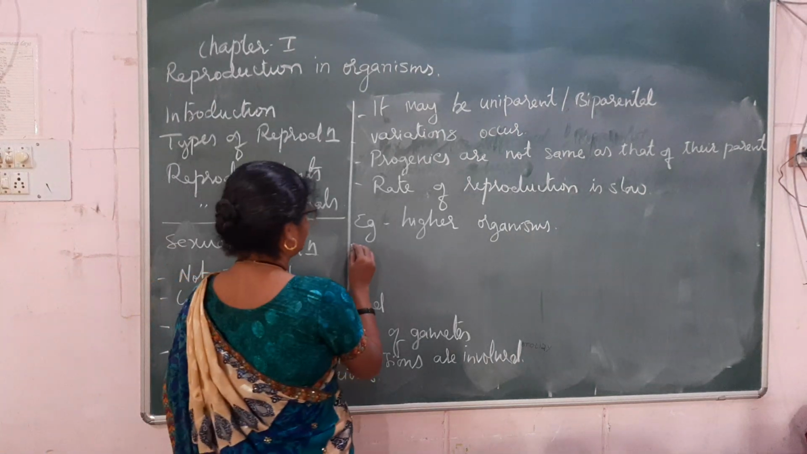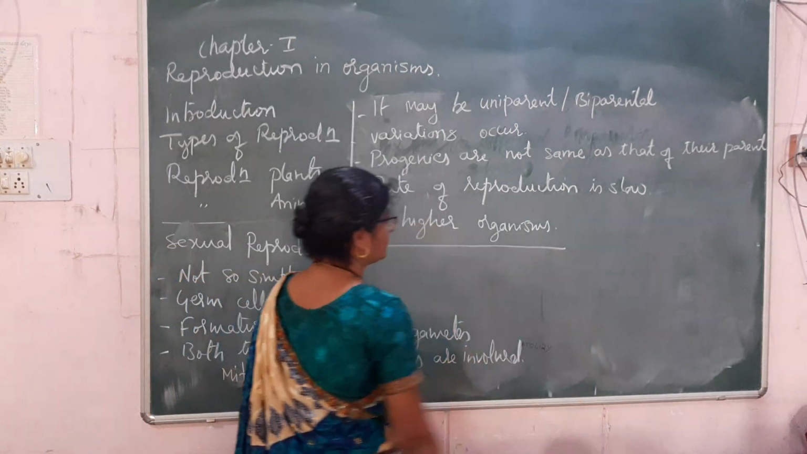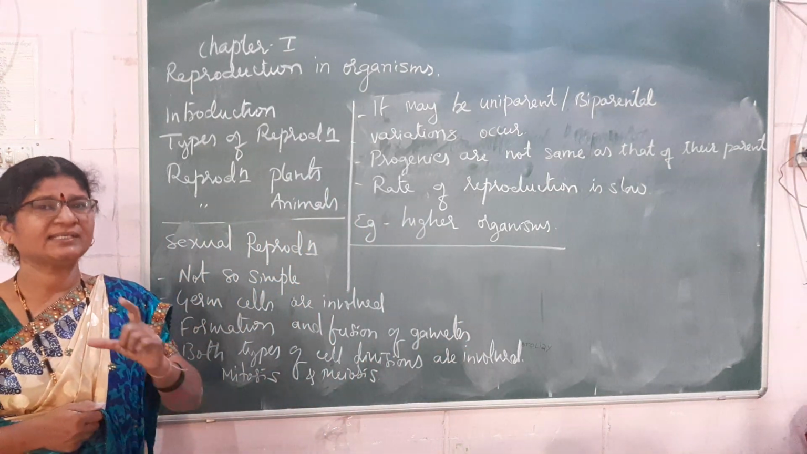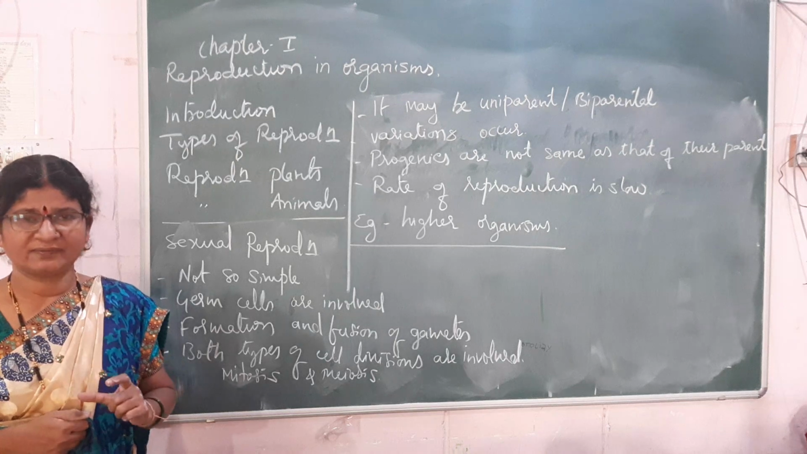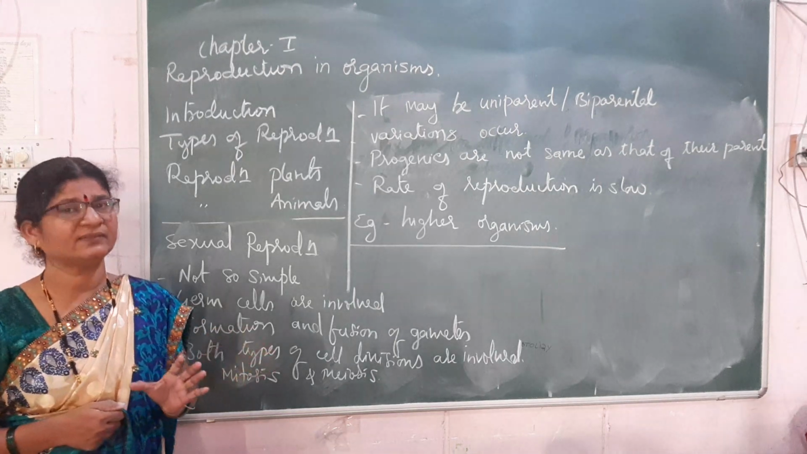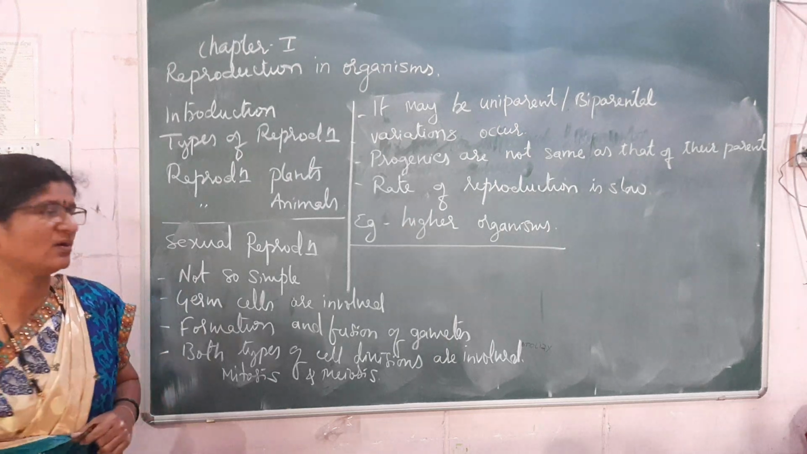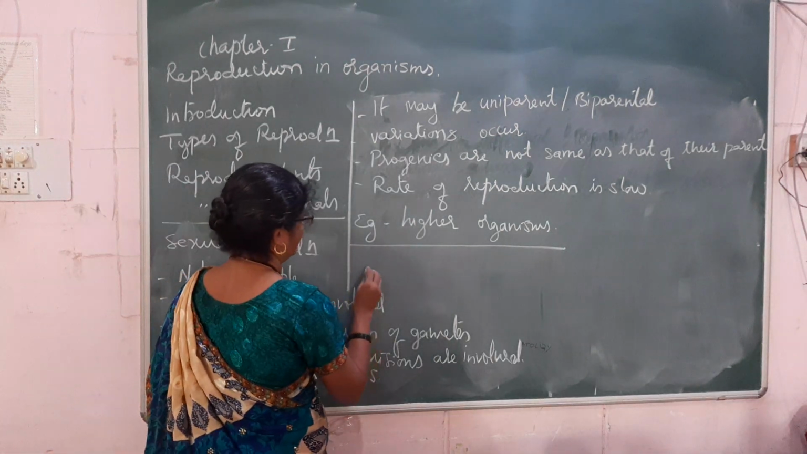Now, every organism which is born on the earth has a definite period for survival. It will survive on the earth for a definite period of time. That period of time is called lifespan.